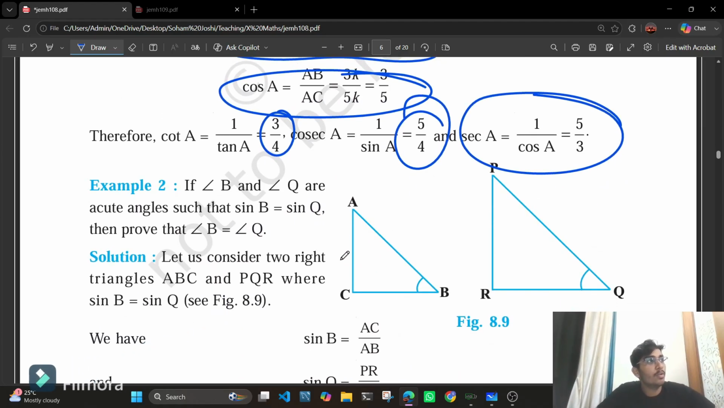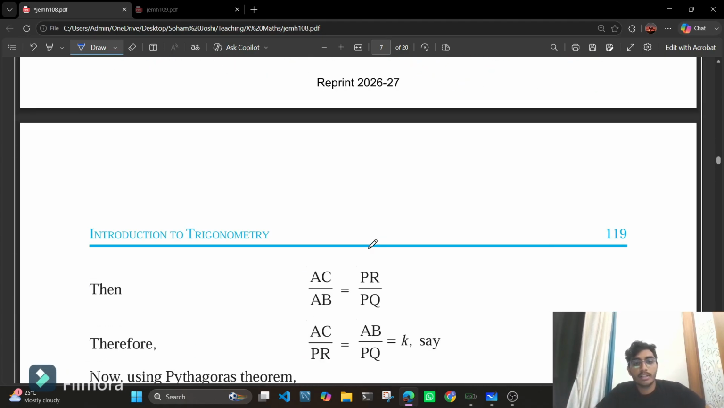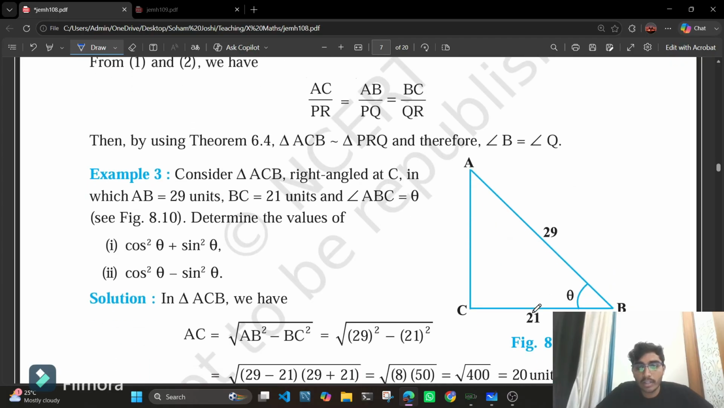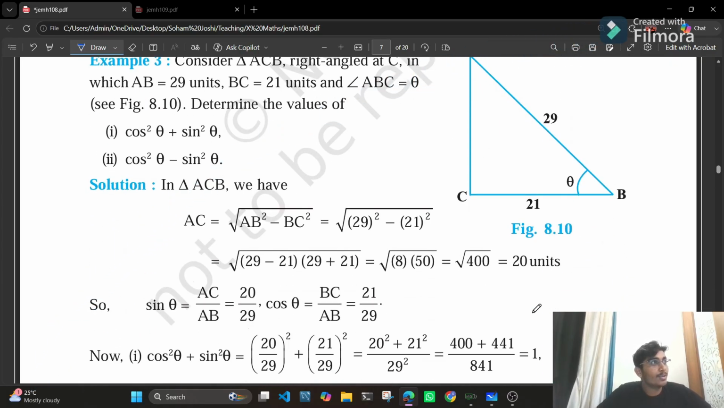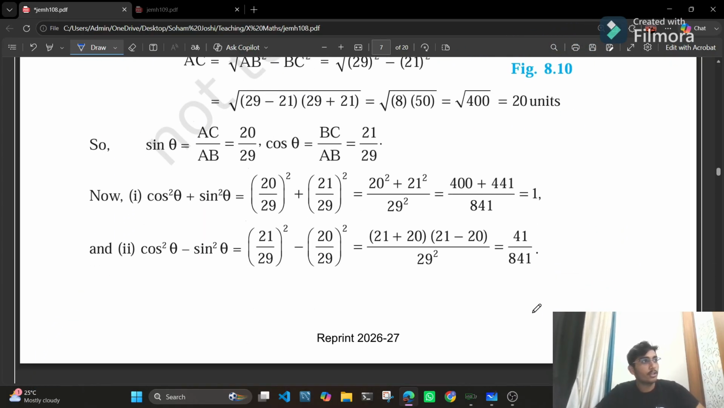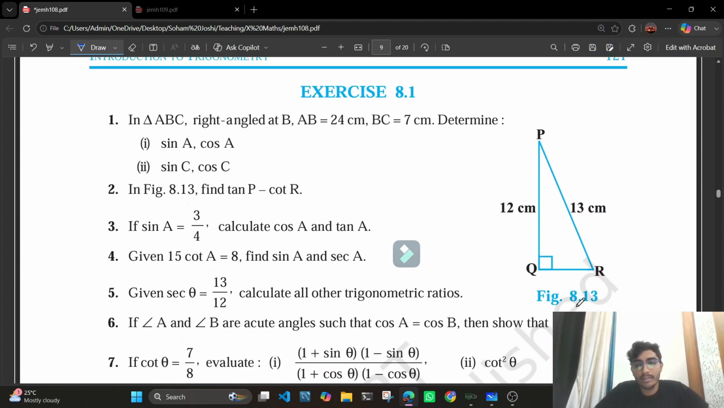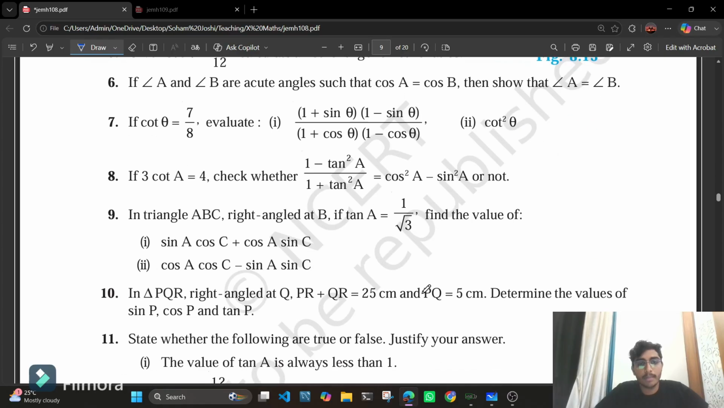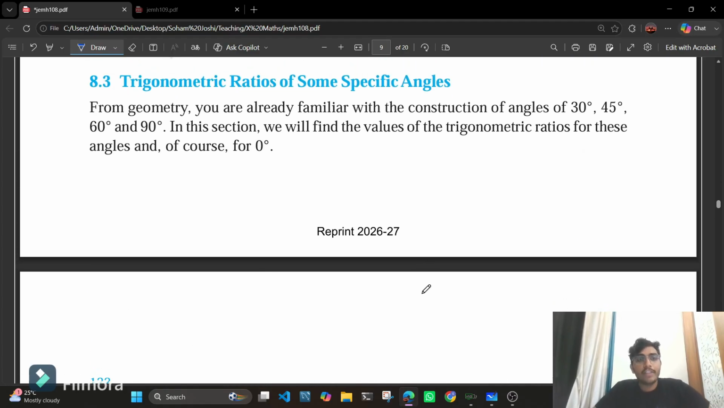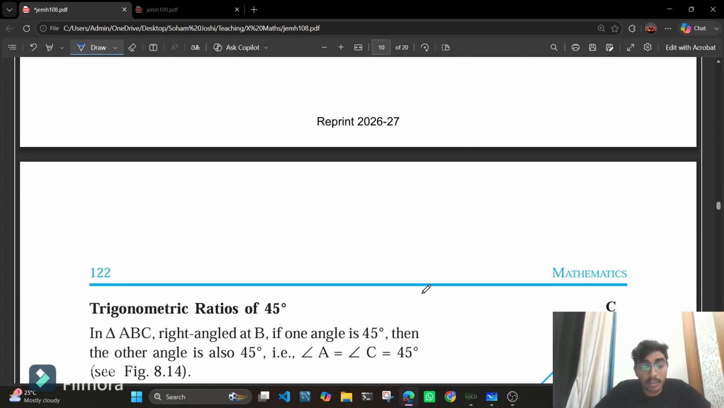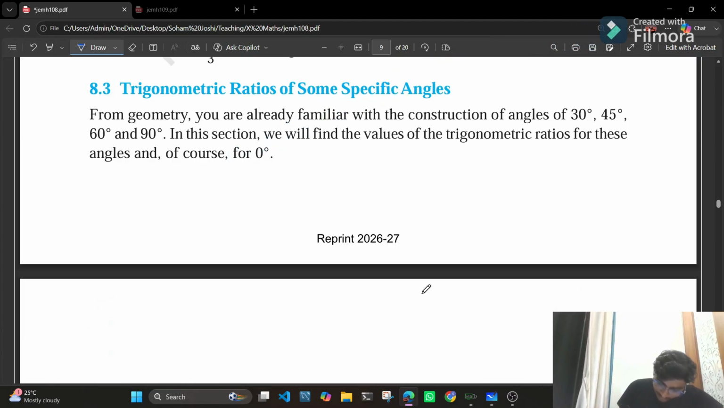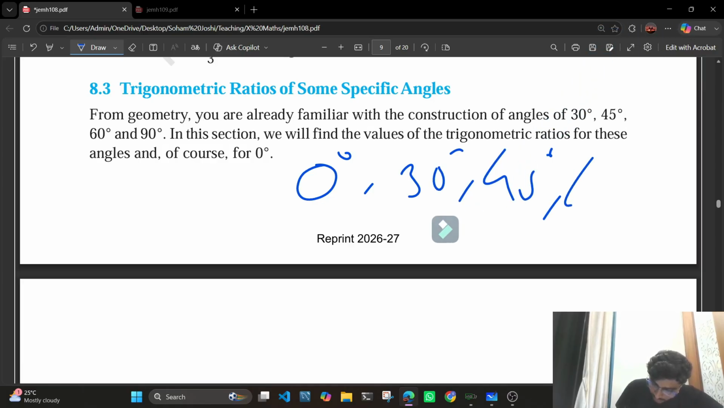So this is how we calculate the lengths of sides or the angles using the basic trigonometric ratios. Okay. Moving further, you have exercise 8.1 that you need to do on your own. That is the self-study part. Further, we have trigonometric ratios for some specific angles. So we have derived the trigonometric ratios for the angles 0 degree, 30 degrees, 45 degrees, 60 degrees, and 90 degrees.